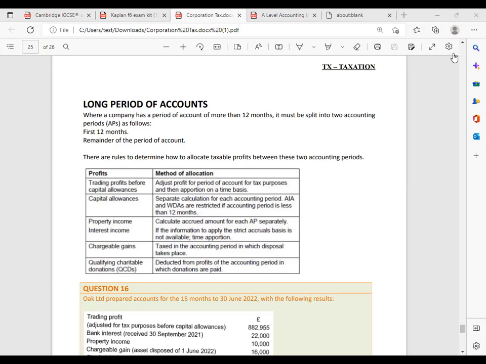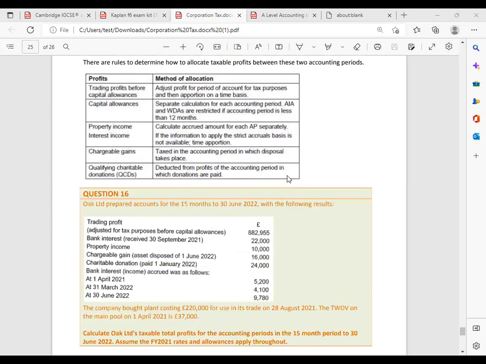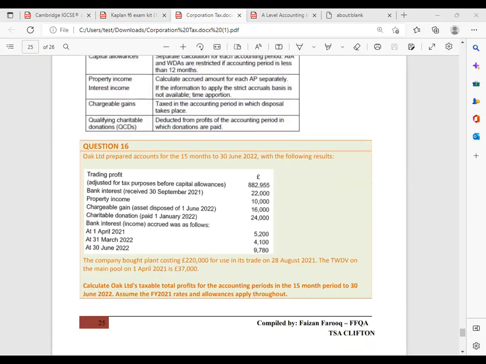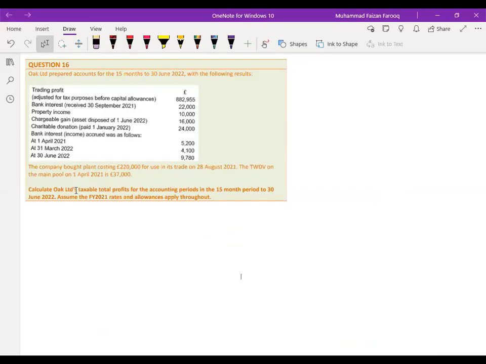Got it. Now, how to deal with it? So we have a small example question. Please read the question. Oak Ltd prepared accounts for the 15 months to 30th June 2022. First question to you: the period is ending on June. These are 15 months.